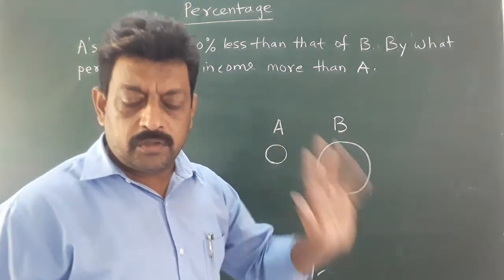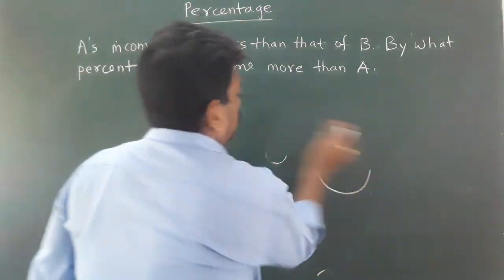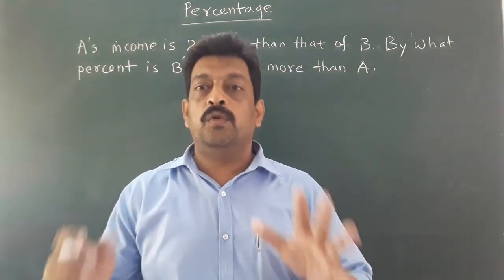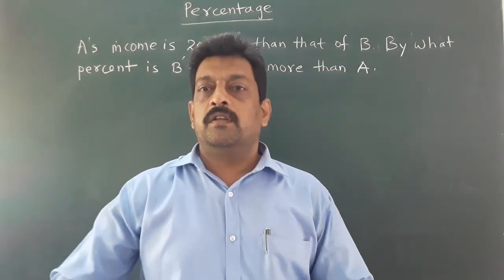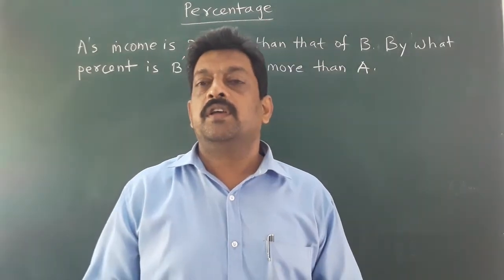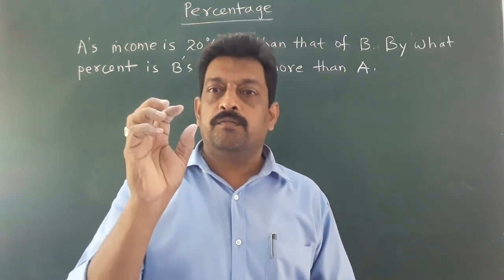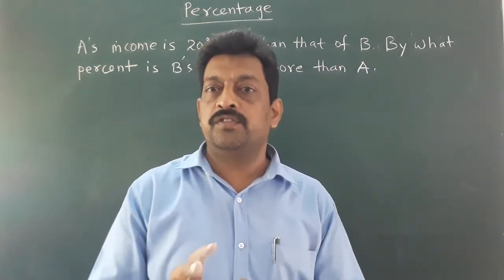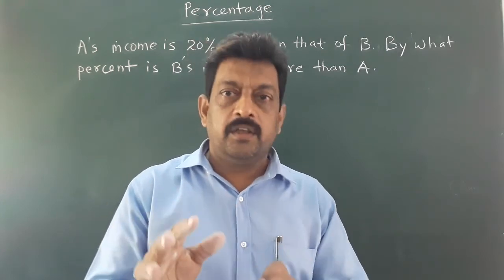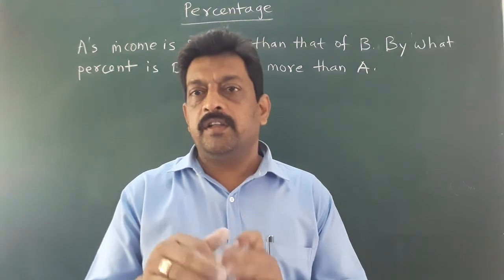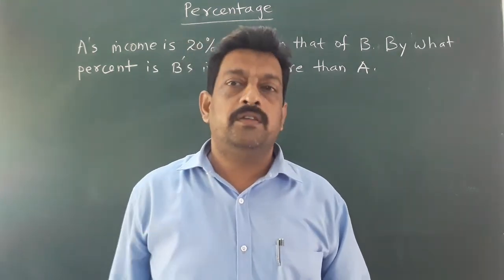Okay? Understood the problem? Now, in this type of sum, where the value is not given and only percentages are given, it is general advice to take the quantity as 100. Instead of taking X and Y and Z, you can use that also, no problem. But if you take 100, a lot of calculations will be reduced.